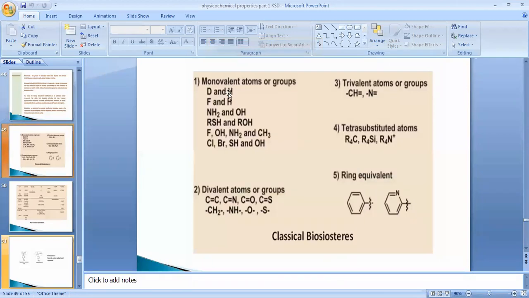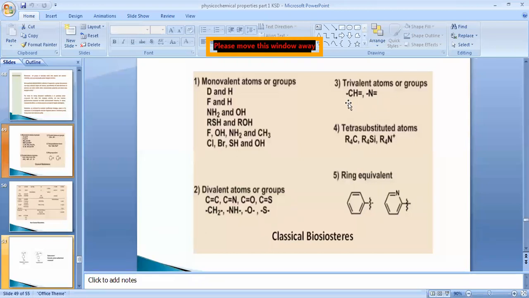Now we can change the hydrogen with the deuterium, hydrogen with fluorine, hydroxyl with amine, or amine with hydroxyl, RSH, methyl thionyl with ROH, that is alcohol. Then we can change fluorine, hydroxyl, NH2 with the CH3 because it is a monovalent atom or group. Then chlorine, fluorine, thionyl, hydroxyl. Divalent atoms or groups we can change by alkene, cyanide, carbonyl, thionyl, CH2, methylene, NH, oxygen, and sulfur.